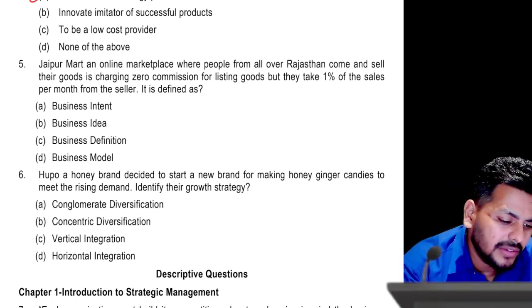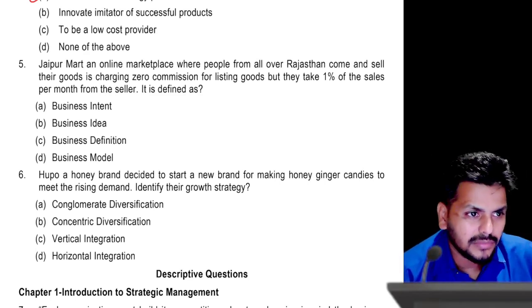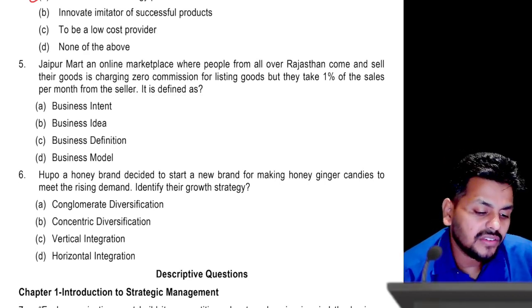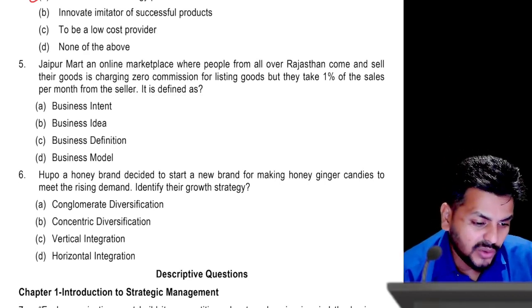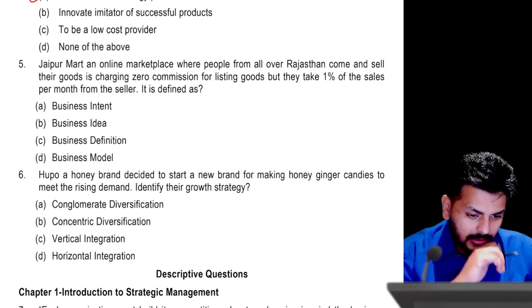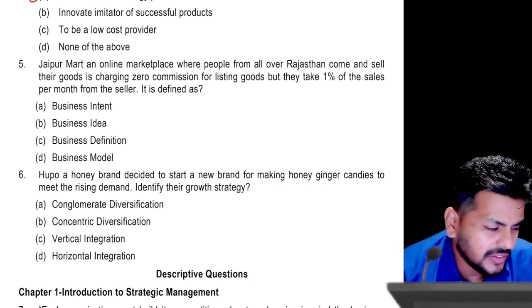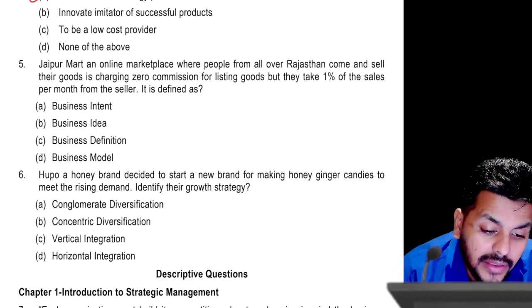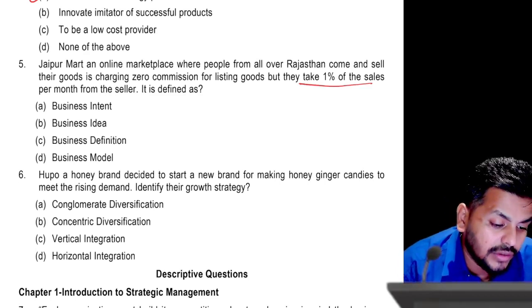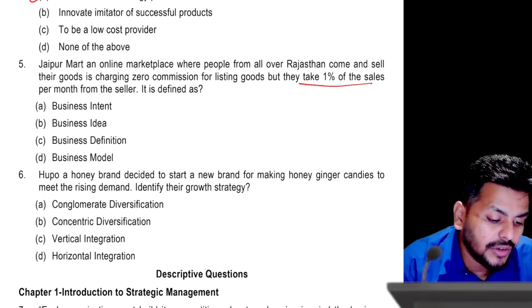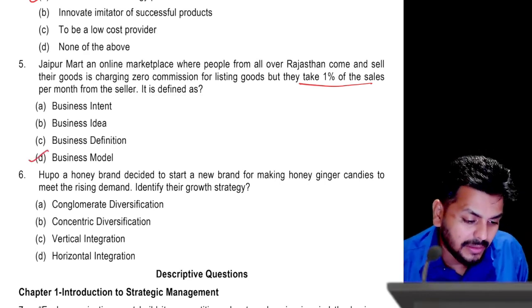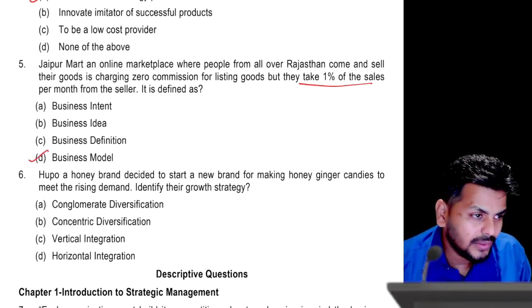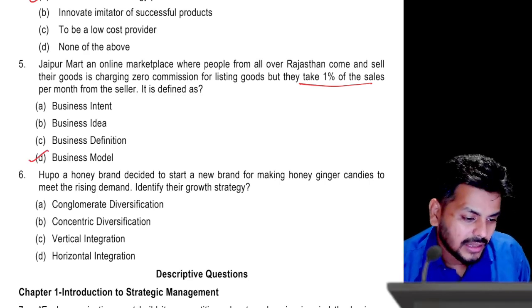And obviously, business idea and business intent are not things that we studied. Business definition and business model are the only two definitions that we studied in the syllabus, right? So either it has to be C or D. But business definition talks about what business they do. Here they are talking about taking 1% of the sales. So it's a straight point telling how they make money. So that exactly will be called the business model.